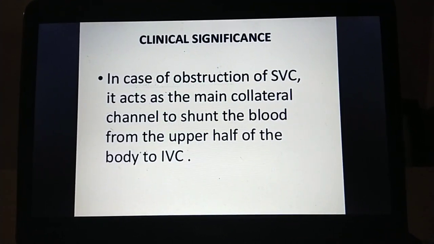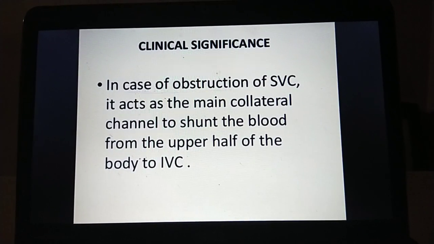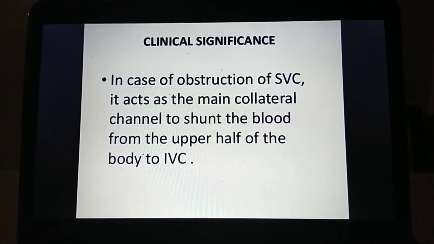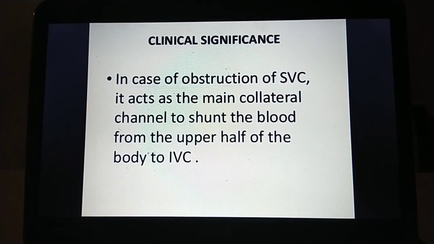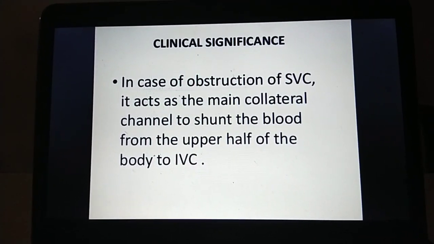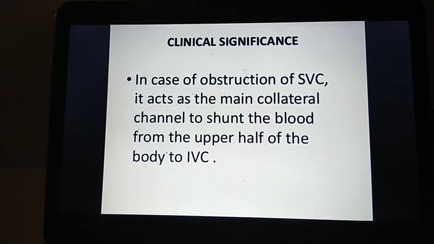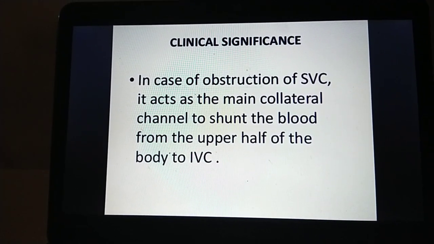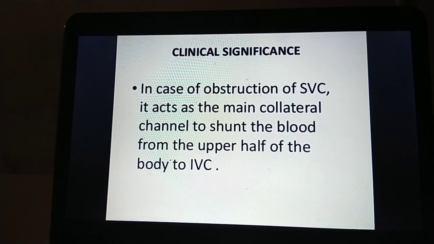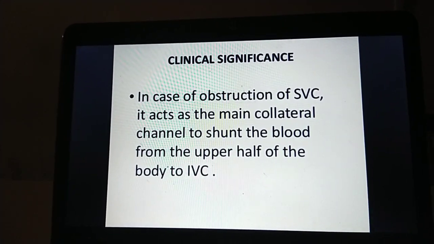Azygous means it is a single or unpaired vein that mainly drains the blood from the posterior abdominal wall and the thoracic wall. The azygous veins are a series of longitudinal veins on each side of the body that drain the blood from the body wall to the superior vena cava. Another important feature of the azygous vein is that it connects the portal venous system to the caval venous system. Caval means inferior or superior vena cava.